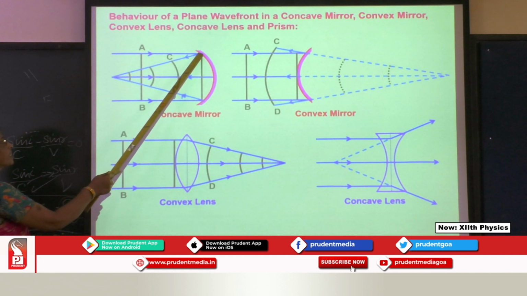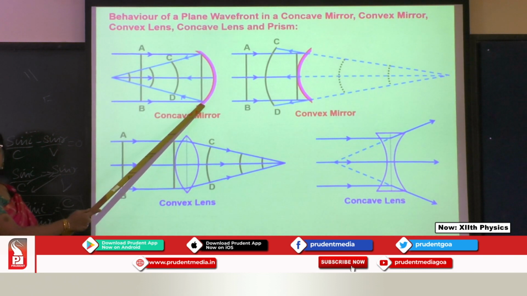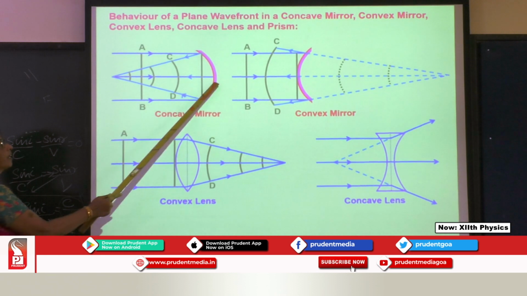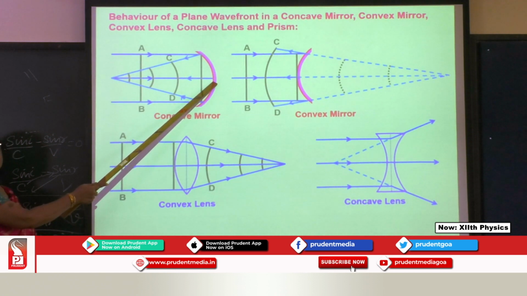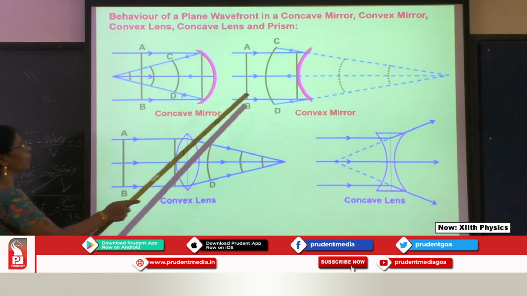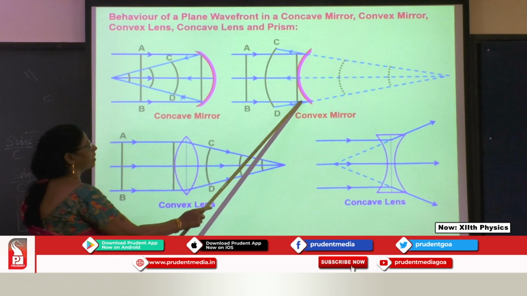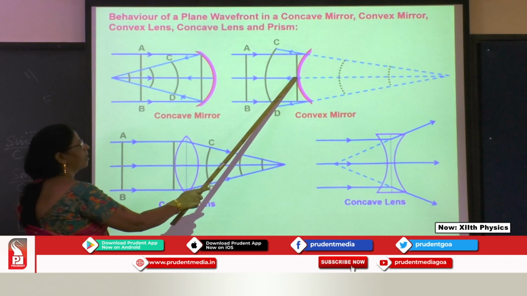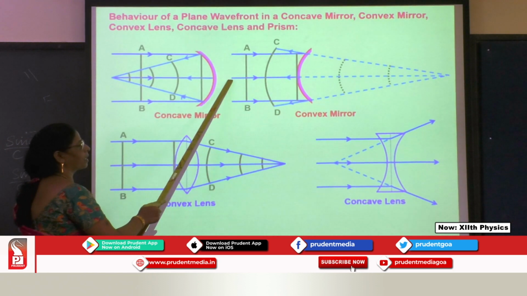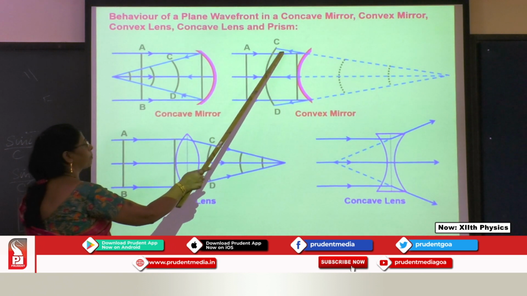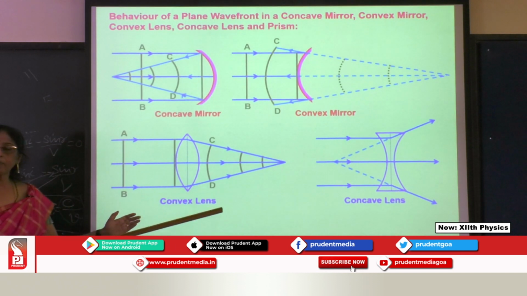So the points emerging from A and the points emerging from this end, B, travel a greater distance than the middle portion because it's a curve. It takes some time to reach the center part of the mirror. Same way here, when the plane wavefront is incident, you can see the middle part strikes first. After some time the end parts reach the mirror. As soon as it strikes, it starts giving out wavelets, whereas here it takes some time. That's the reason it is projecting outward, because that is curved a little bit outside.